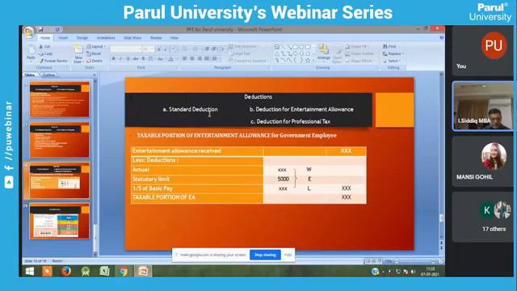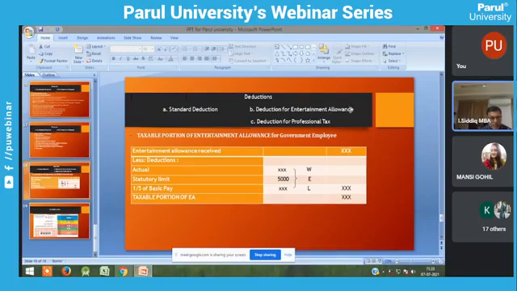So deduction, already you know the standard deduction. Last year Nirmala Sitharaman, our finance minister, has fixed it as 50,000 rupees. So you are eligible for a standard deduction of 50,000 rupees. You can deduct it from your gross salary, so our taxable salary comes down. That's one. The next one is a deduction for entertainment allowance.